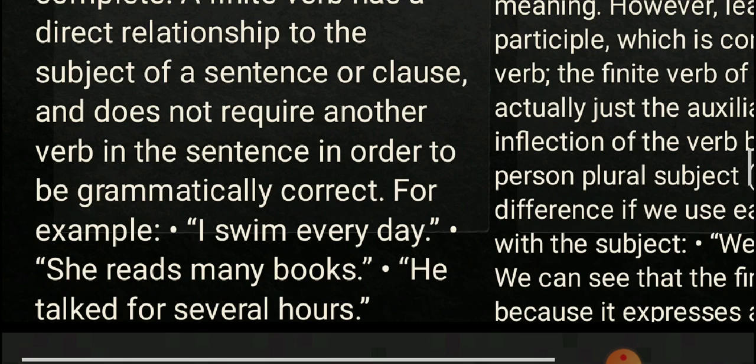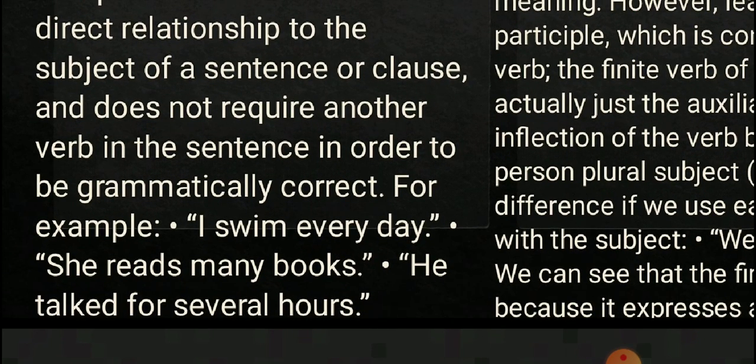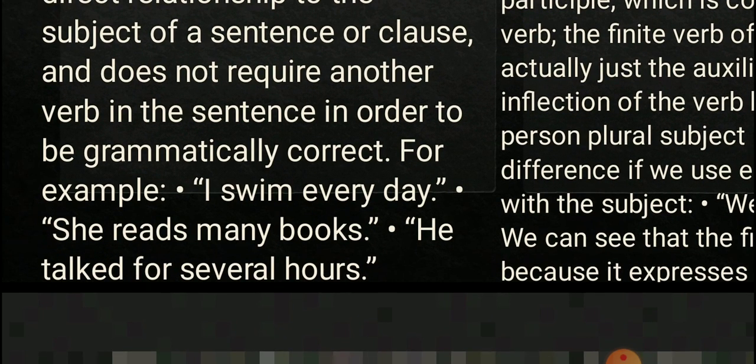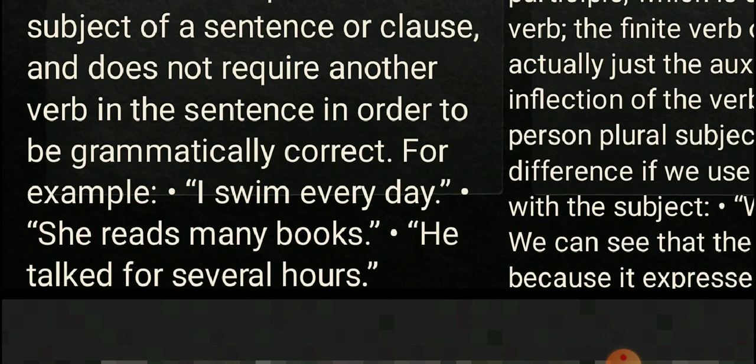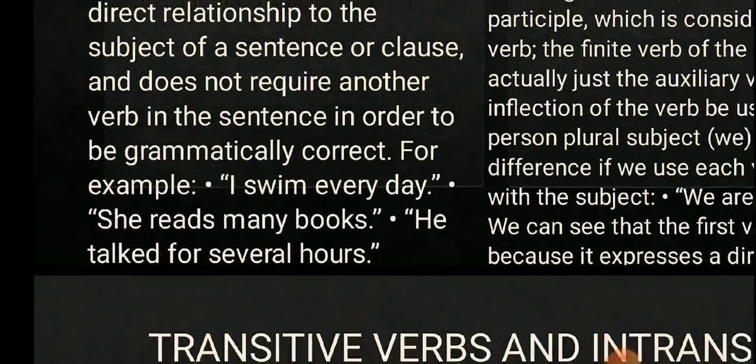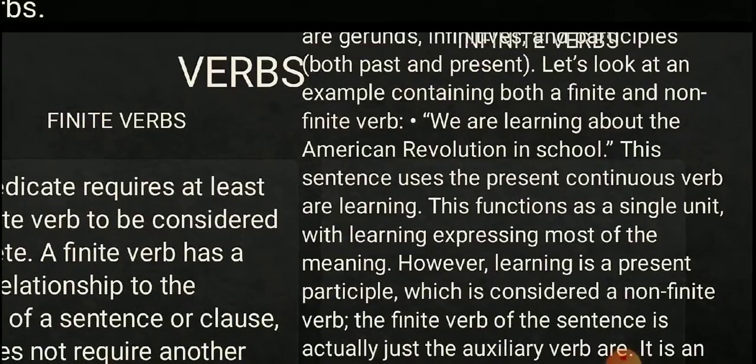For example, if we say, I swim every day, here swim is the finite verb because we cannot use or need any other verb in order to make this sentence. She reads many books. This is also the same case. Reads is the finite verb here, we cannot say that we need another verb. So the finite verb has that integral or important role.